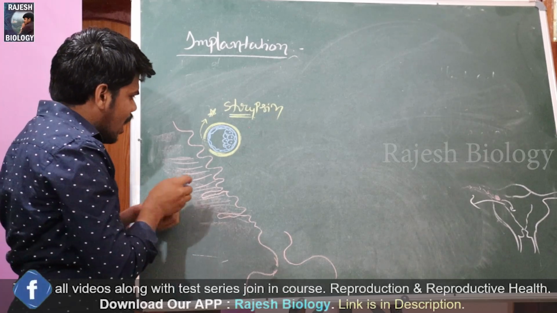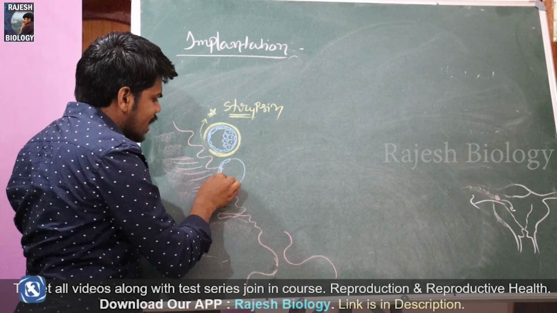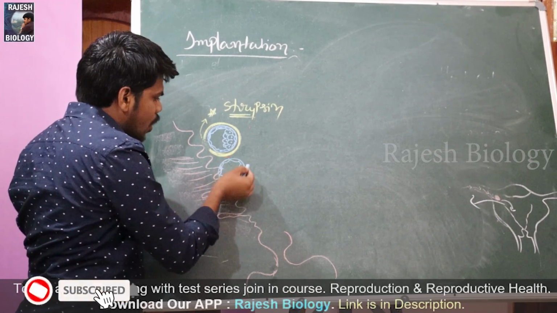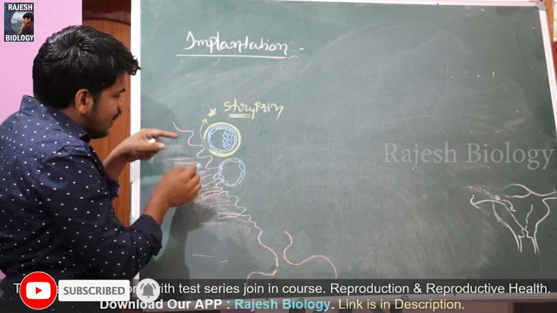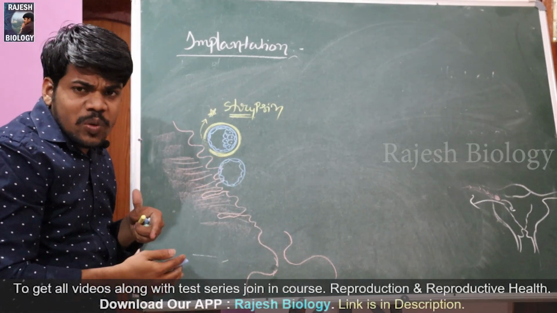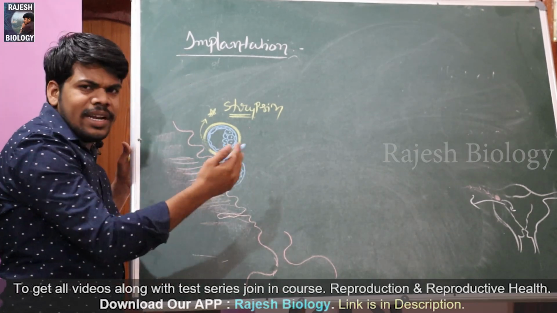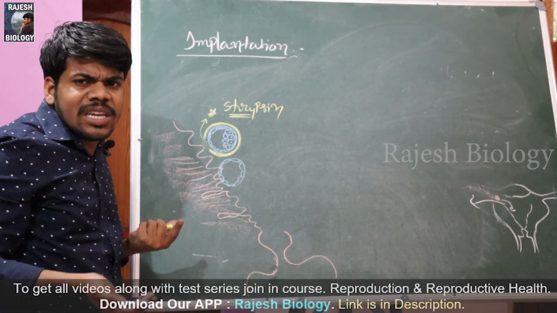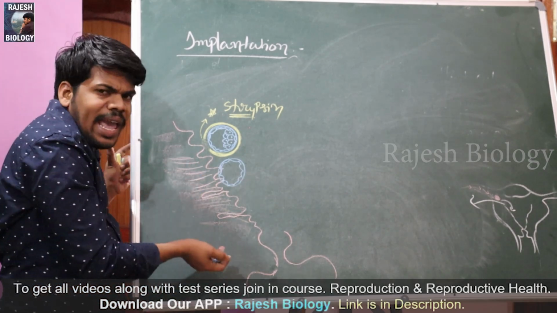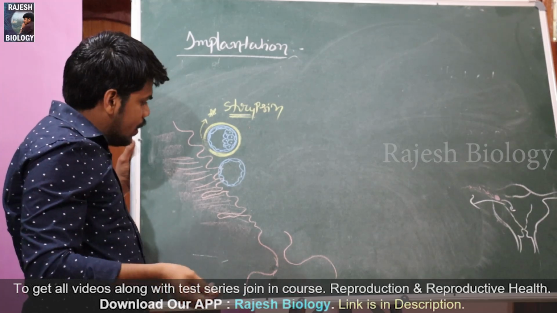Once it hatches out, now it looks like this. And the entire zona pellucida is present outside of this, and gradually it is going to disappear. Once it comes out, it gradually disappears because of the endometrial secretions and other enzymatic actions. Because of the trypsin also it is going to disappear gradually.